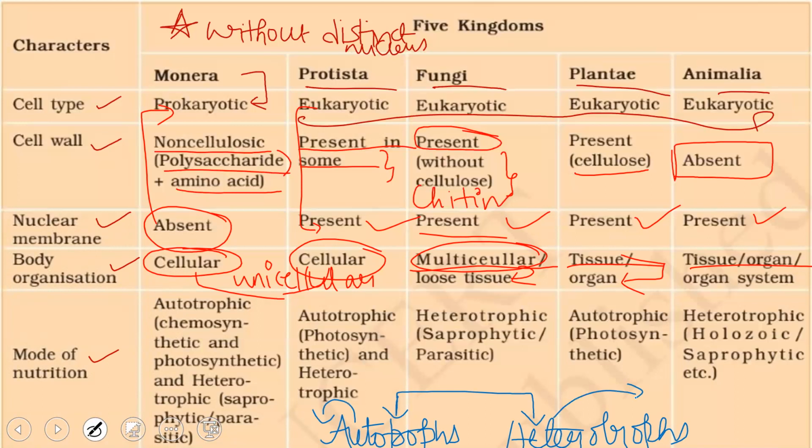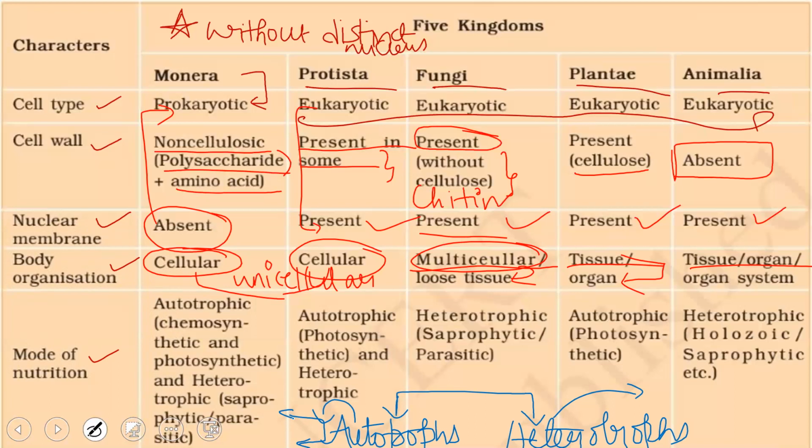Again, the autotrophs may be divided into two types based on what type of food they obtain from what source of energy. They may be chemoautotrophs or chemosynthetic, and the other group is photoautotrophs or photosynthetic. So it depends on the energy. Photo means light. They derive the energy from sunlight and then synthesize the food. Whereas chemoautotrophs synthesize food using chemicals, inorganic chemicals, right?